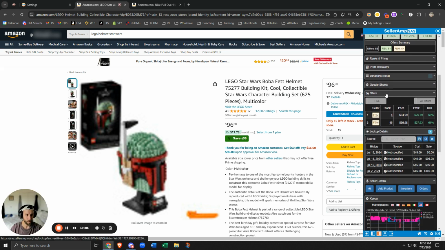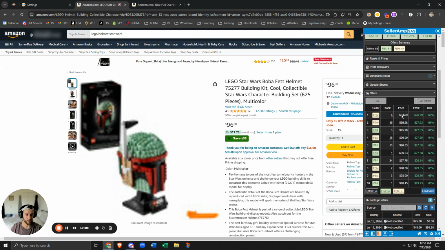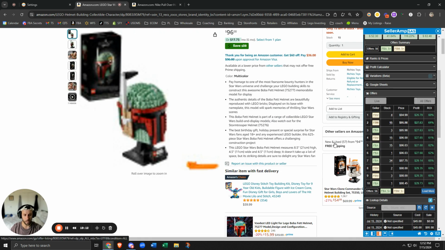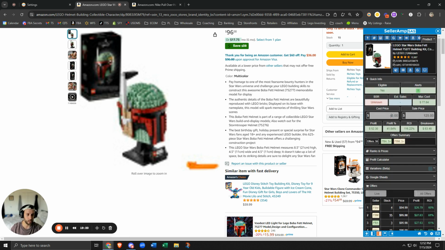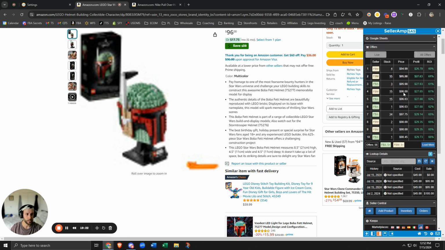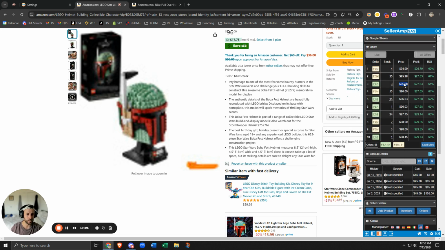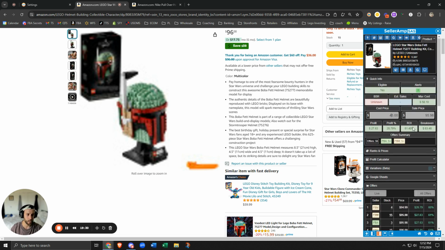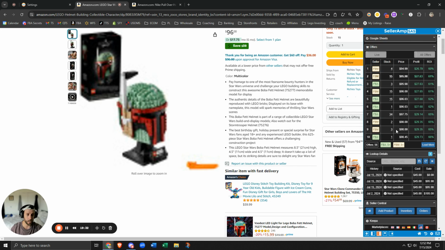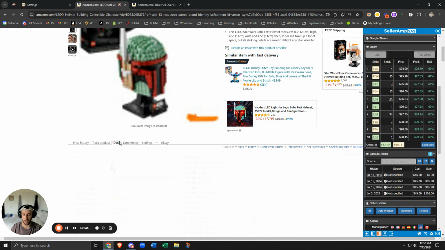Yeah, offers tab. This shows all the sellers, the current prices. So this is very good because it gives you a better layout than having to click on this nonsense down here, which is viewing all sellers. So it takes all that data, puts it nice and neat into here. So let's say you bought it at 45 bucks. You want to see what you could sell it at now. Now these are FBM listings. If you send it to FBA, you'll 100% get the buy box and get it at 95, 98. If not, higher. You could even get it at 97. It really just depends on the buy box status.